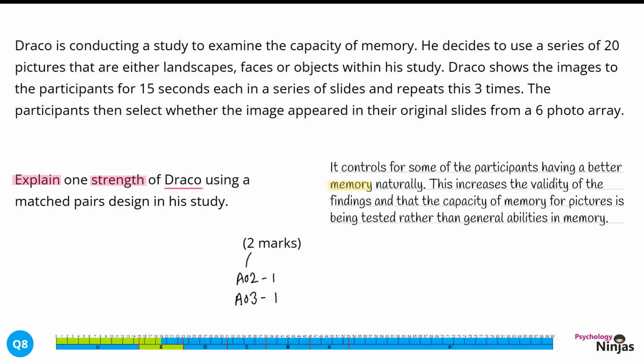This increases the validity of the findings in that the capacity of the memory for pictures is being tested rather than general abilities in memory. We've justified this control by talking about it in terms of validity or accuracy for this study. By discussing the accuracy of pictures rather than memory generally, we're ensuring that our strength is justified for Draco's aim.